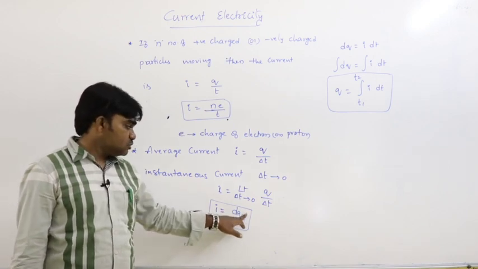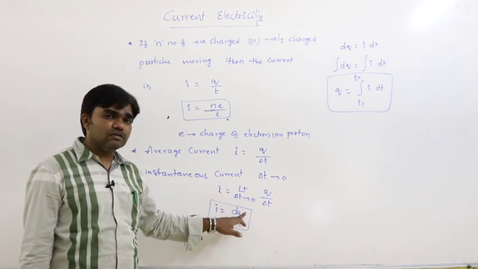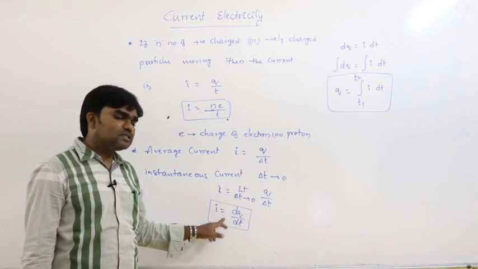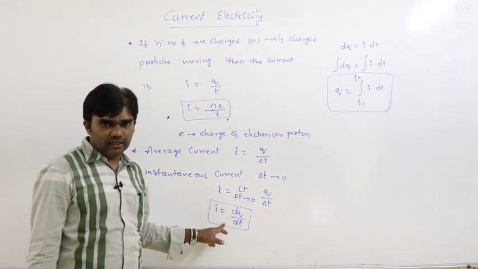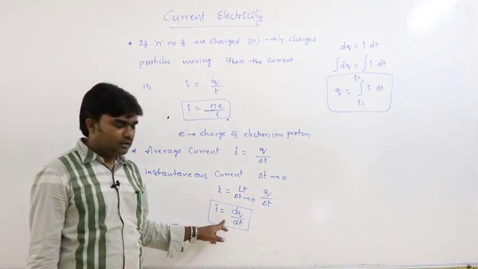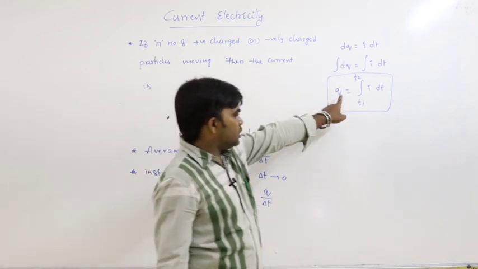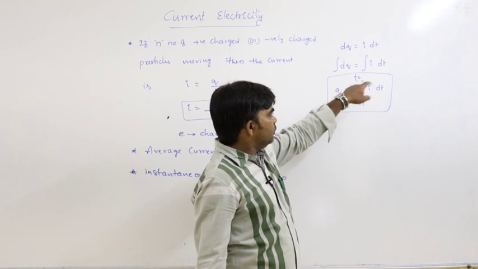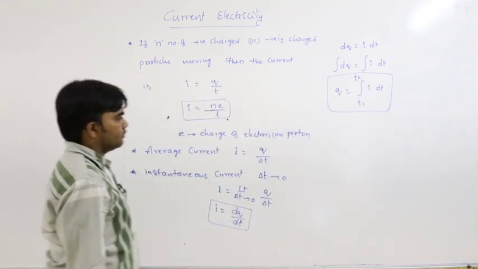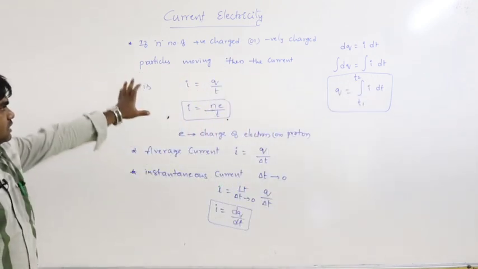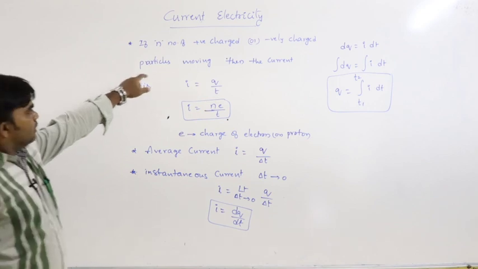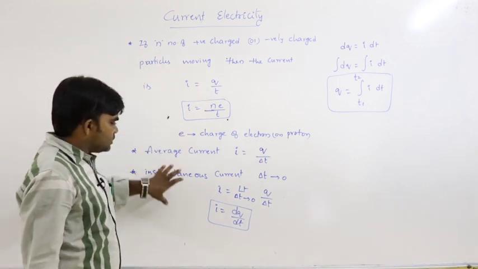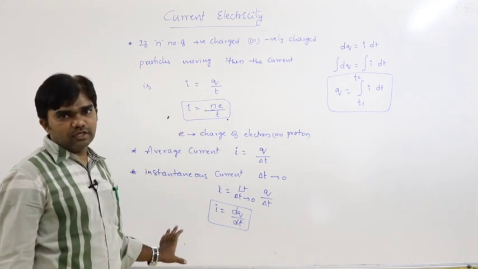I is equal to dq by dt, this is the instantaneous current. Based on this, we can calculate charge: Q is equal to the integral of I dt from t1 to t2. This is instantaneous current and average current.